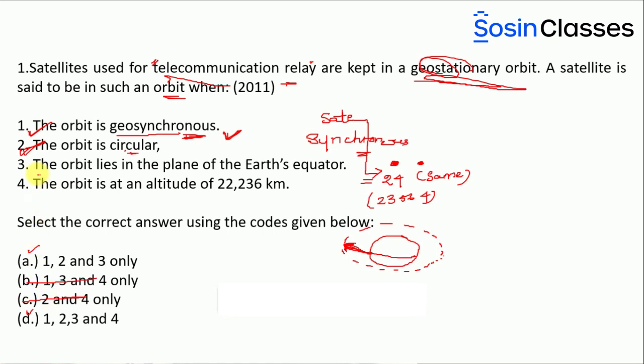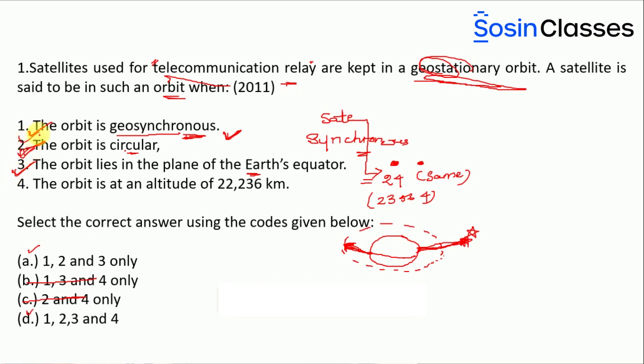Look at this third option. The orbit lies in the plane of Earth's equator. As I told you, geostationary orbit is an orbit where a satellite is placed at a constant location above the Earth, and that satellite is not going to change its position from that particular point. If the satellite is placed above the equator, then it is called geostationary orbit. So that means the third option is also correct.